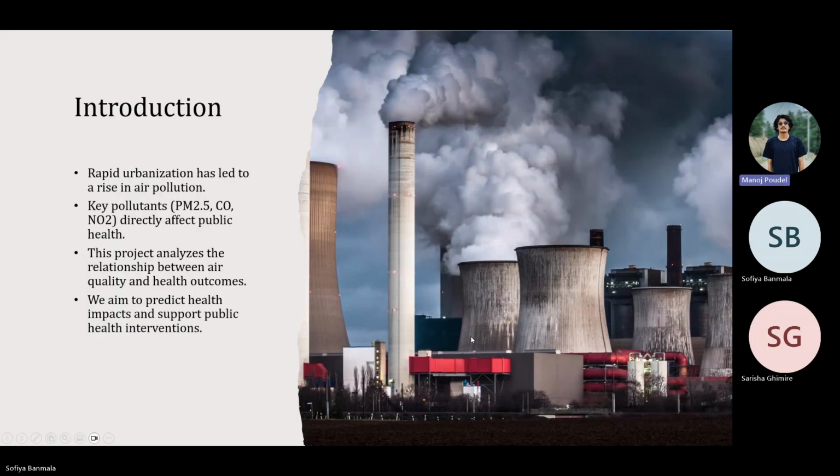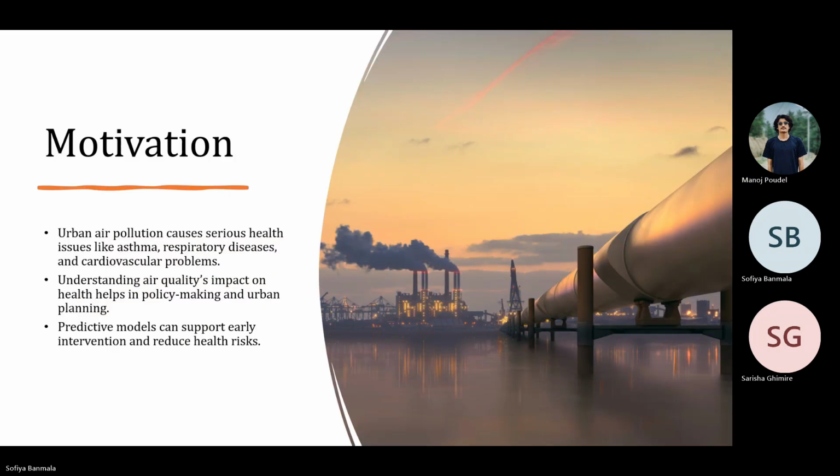Introduction. With rapid urbanization come the challenges of managing rising air pollution, which has a direct impact on public health. Pollutants like particulate matter PM2.5, carbon monoxide CO, and nitrogen dioxide NO2 contribute to respiratory issues like asthma and cardiovascular problems. This project explored the link between air quality and health outcomes, using predictive modeling to support early health intervention. By analyzing real-world data, we hope to demonstrate how machine learning can aid in mitigating the health risks posed by air pollution.